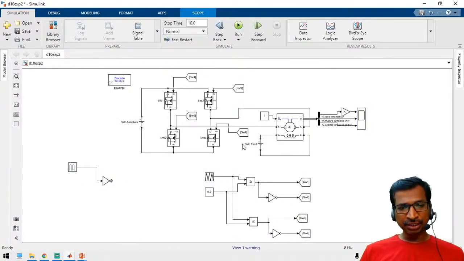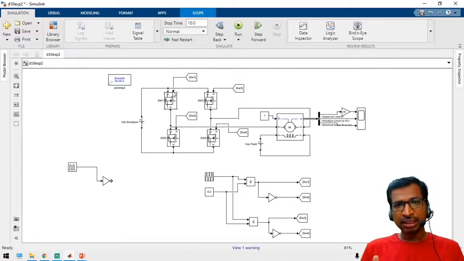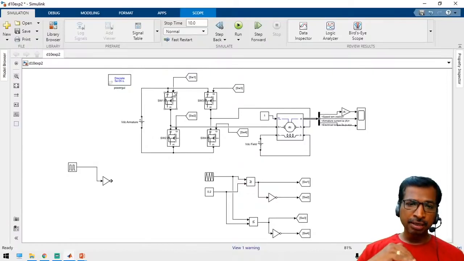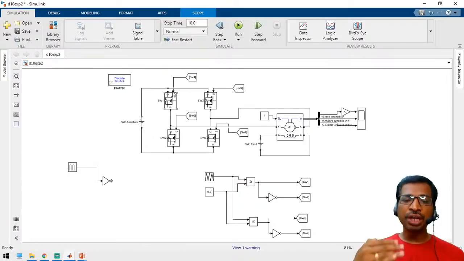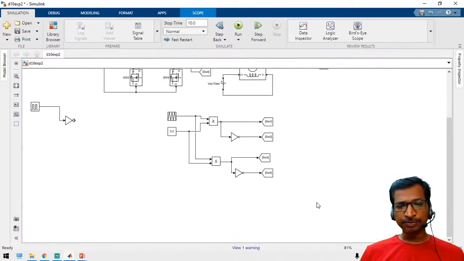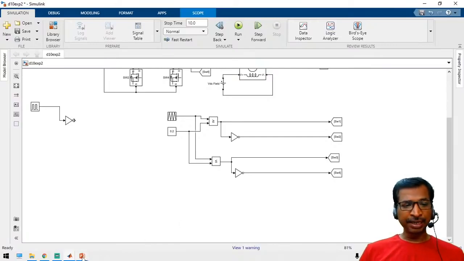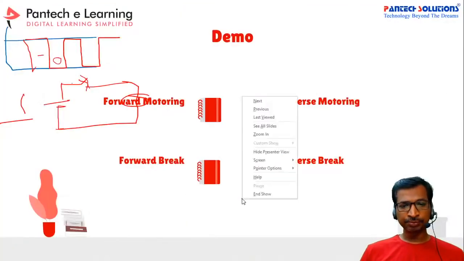See in this circuit, in either direction, forward or reverse, we have to remove the top switch pulse and then enable the bottom switch pulse. In that case, we can generate a braking mechanism. For that, I'm going to use another logic. Anyhow, this is the pulse width modulation, the controlled pulse width modulation. So I'm going to use the switch case for the braking mechanism.